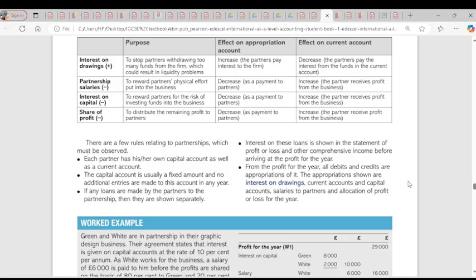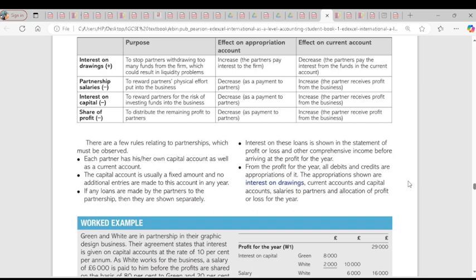So what are the rules you have to follow when preparing the statement of comprehensive income for a partnership? Number one, each partner has his or her own capital and current account. Two, capital account is fixed in terms of the amount injected, which means you cannot just add any amount of money during the course of the year. You can give a loan, yes, but to add in terms of capital, no, it is not possible, because it will change how profits or losses will be shared.